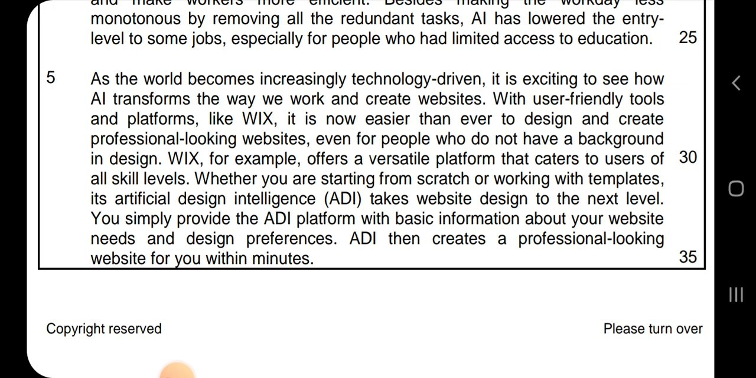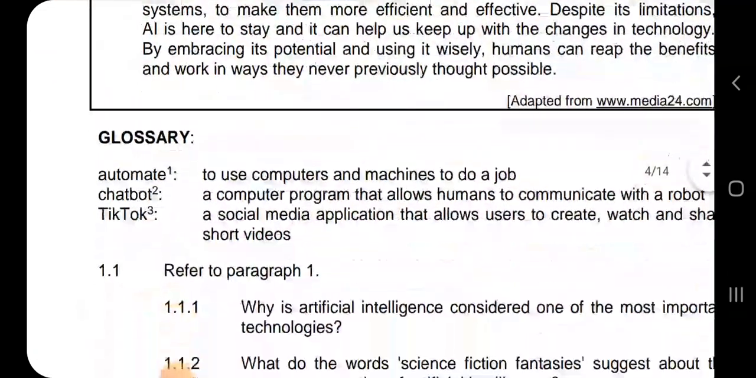Wix, for example, offers a versatile platform that caters to users of all skill levels. Whether you're starting from scratch or working with templates, its artificial design intelligence takes website design to the next level. You simply provide the ADI platform with basic information about your website needs and your design preferences, and ADI then creates a professional-looking website for you within minutes.